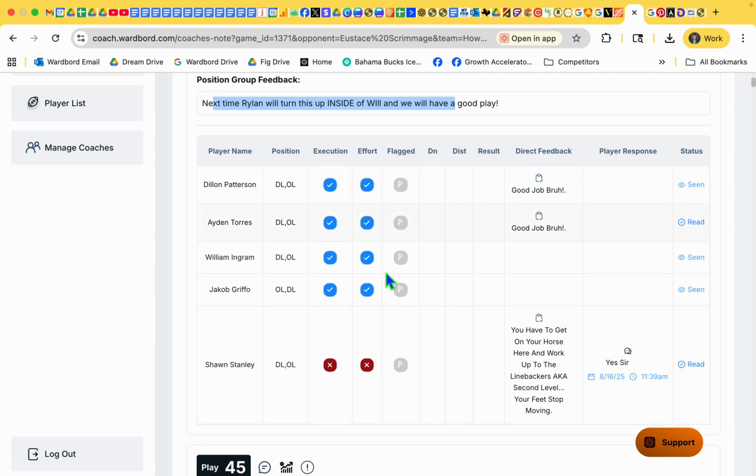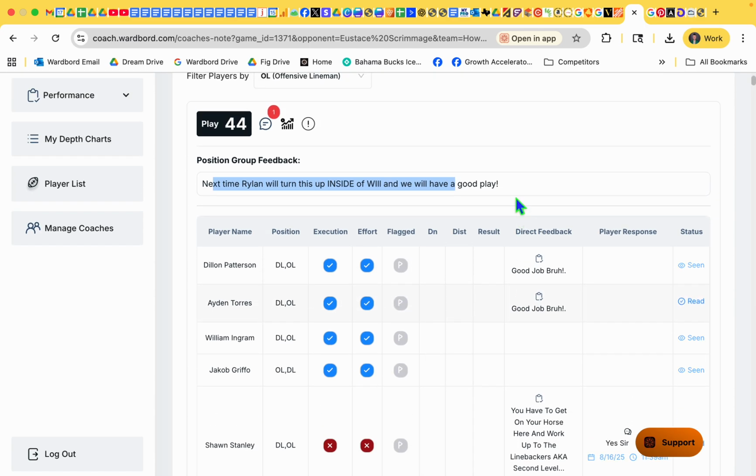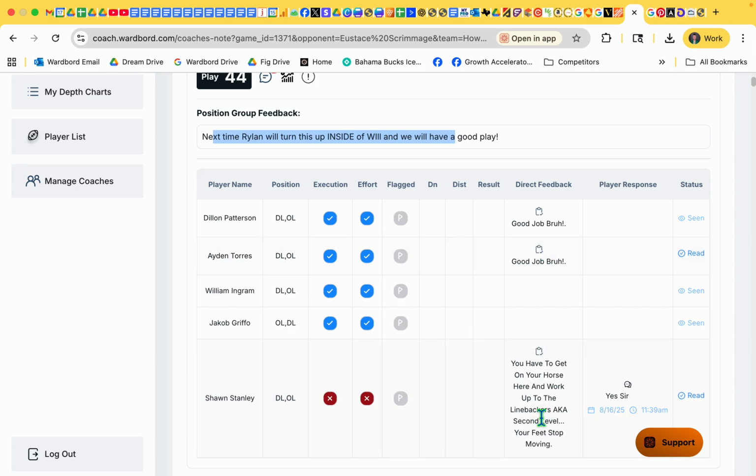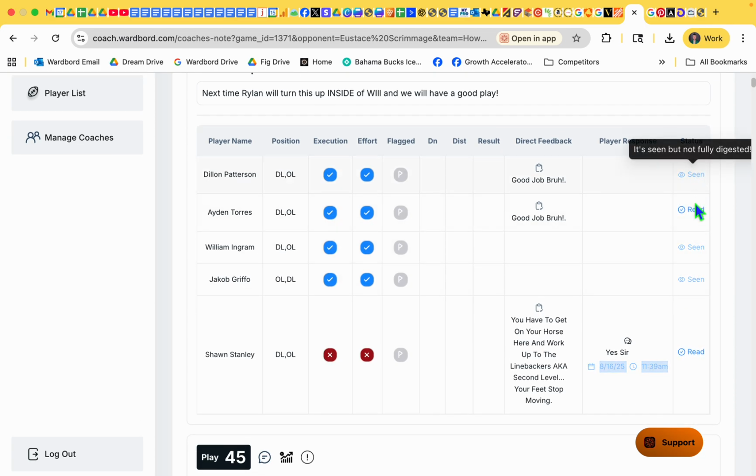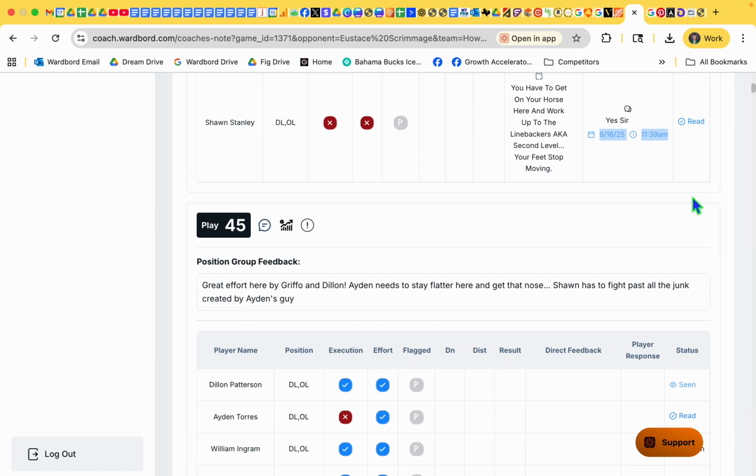You can see how I evaluated my players on each play, and the direct feedback that I gave my players. Here's a comment from a player, and that's time stamped. But you can also see the players that have seen it and read it. Seen it means they saw it, but they didn't mark it as read, which I'm good with.